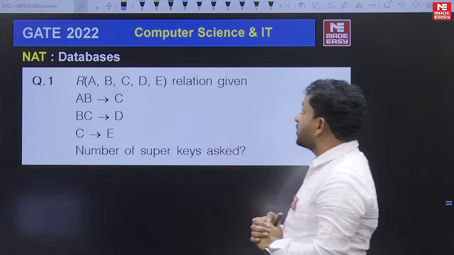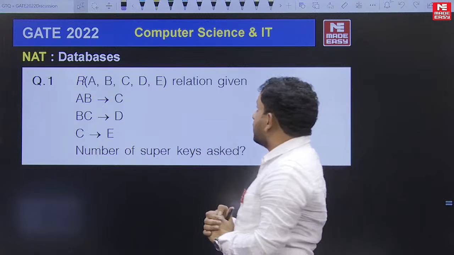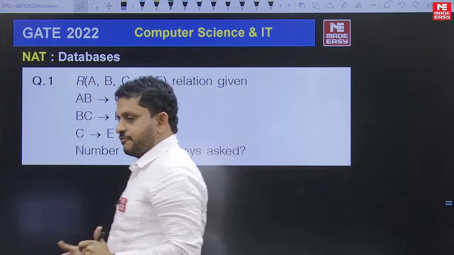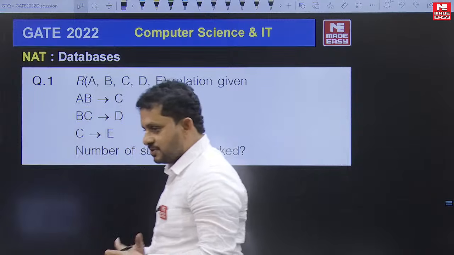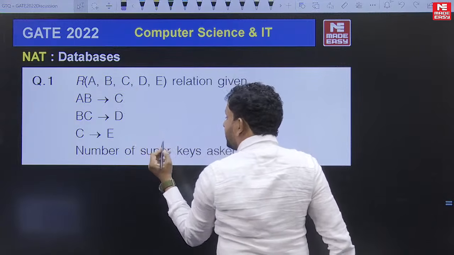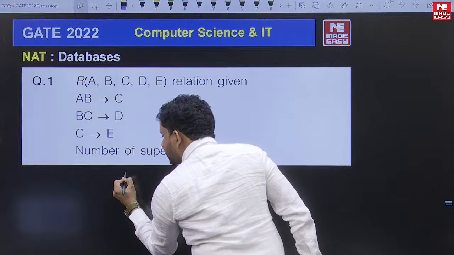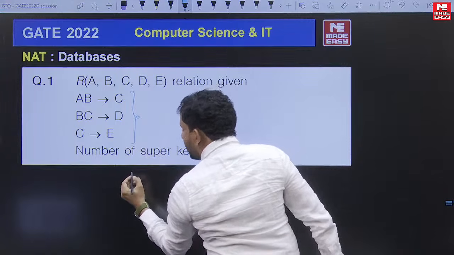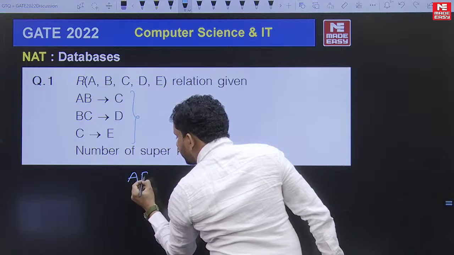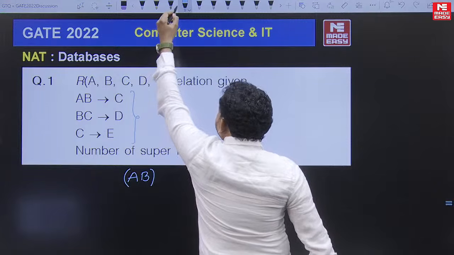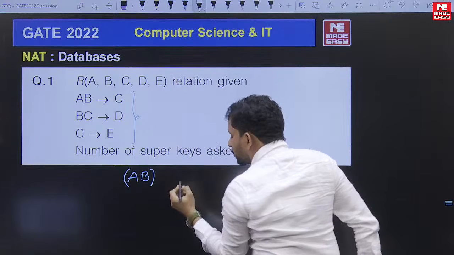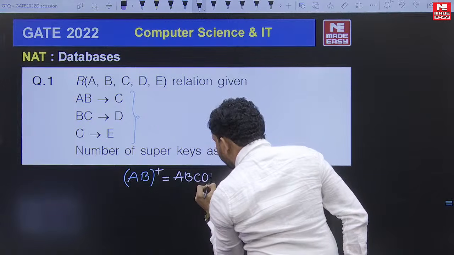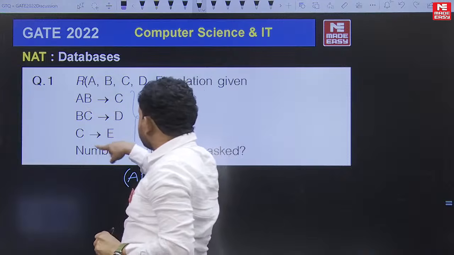Okay. So one of the questions from database management system is a numerical type question. We need to find the number of super keys. Okay, so there are 5 attributes. To find the number of super keys we should find the candidate key first. According to the given FDs, AB is the only candidate key, because AB closure determines all attributes A, B, C, D, E. So there is no other candidate key for this relation.